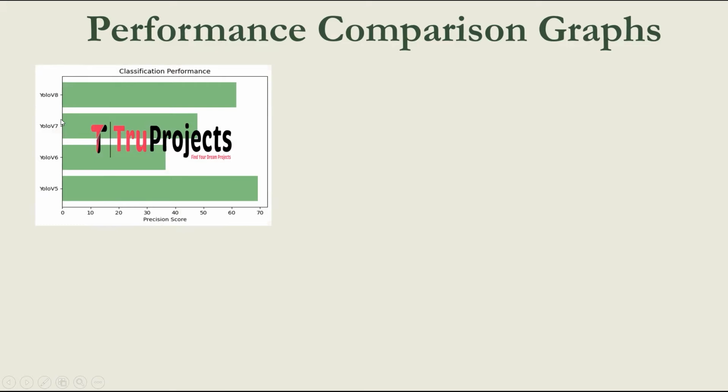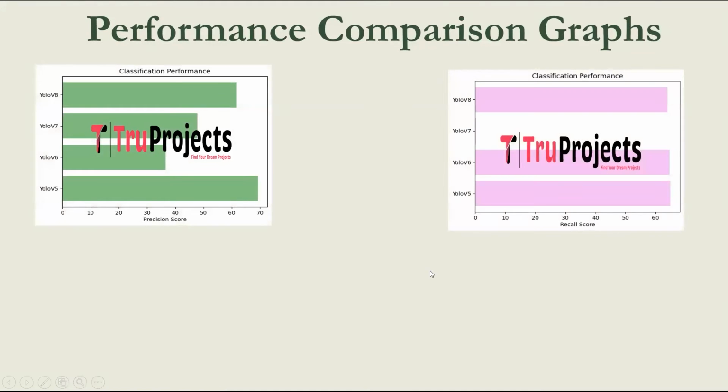Precision is a metric that measures the accuracy of positive predictions made by a model. It is calculated as the ratio of true positive predictions to the sum of true positives and false positives. This is the recall comparison graph, similar to precision. In this graph also, the x-axis represents the recall score of each algorithm and the y-axis represents all the algorithm names.